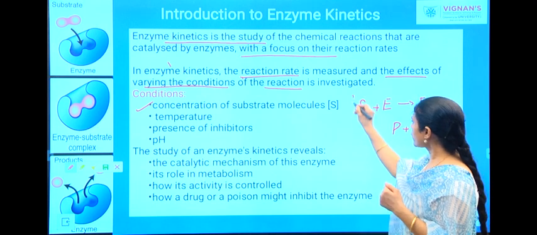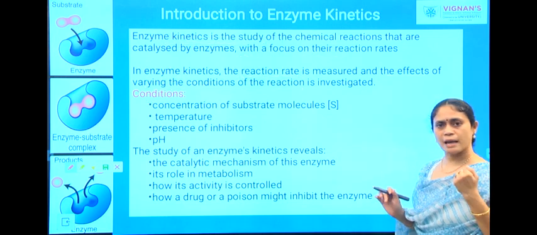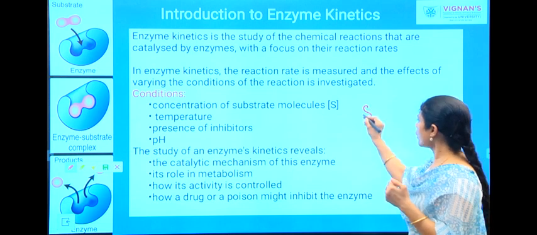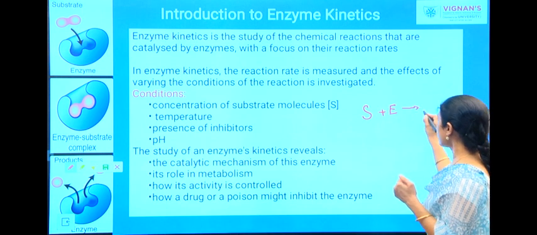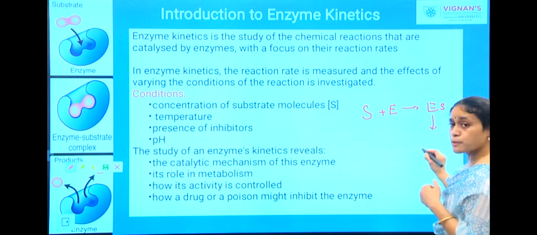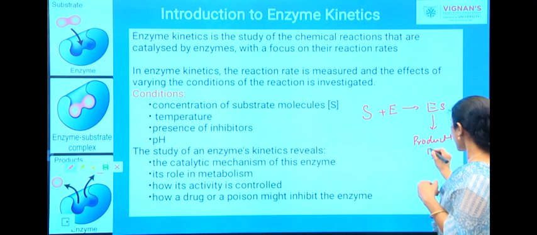So, in order to carry out an enzymatic reaction, what do you require? You require a substrate molecule which will come and bind to the enzyme, giving rise to the enzyme substrate complex, and further there is production of product with the release of your enzyme.